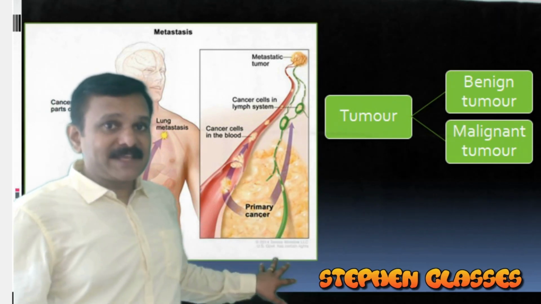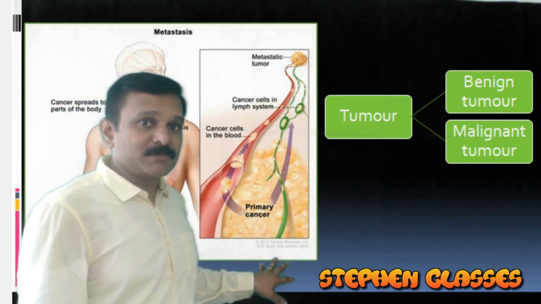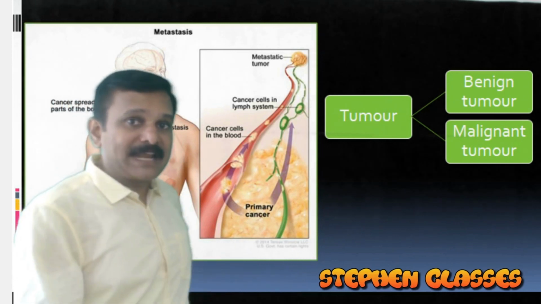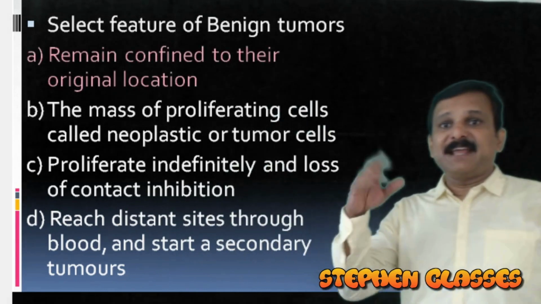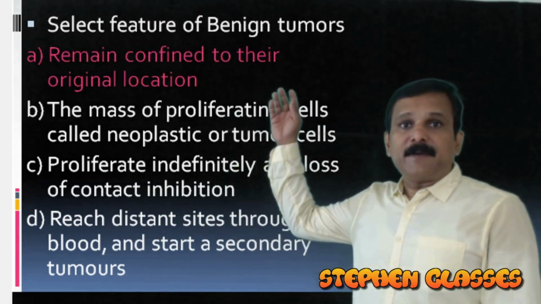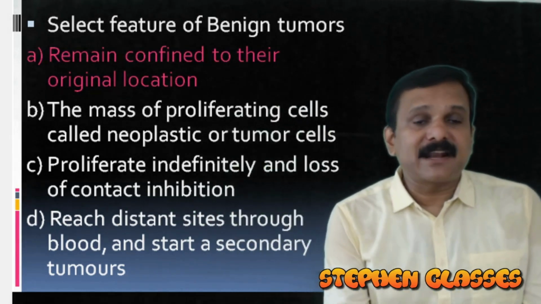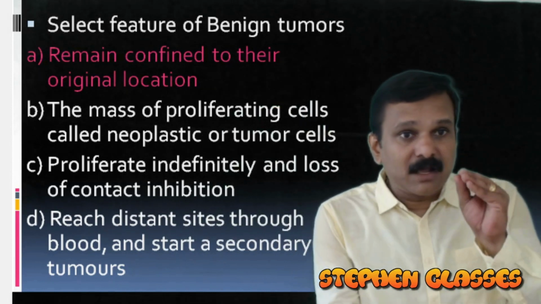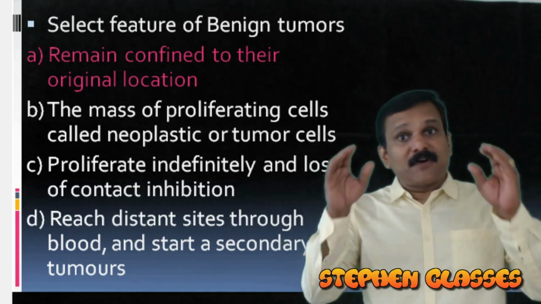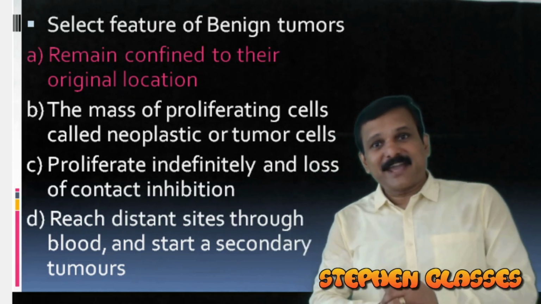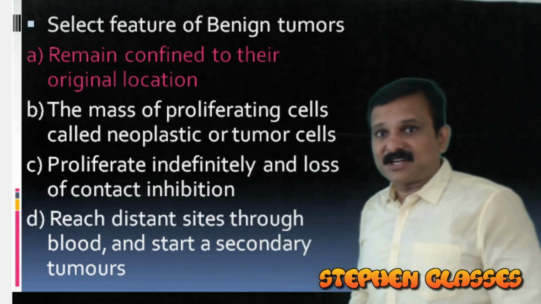Malignancy and metastasis are only for malignant tumors. Coming back to our question: select the feature of benign tumor. Our answer will be option A, because they remain confined to their original location. The other options are applicable to malignant tumors. So we move on to our next question now.